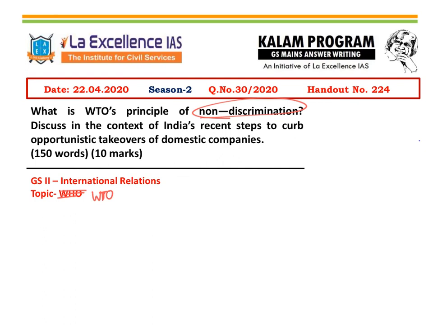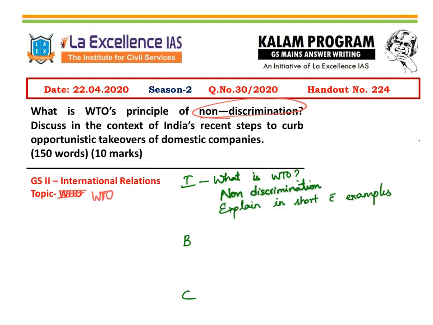Coming to how to write the answer in the introduction, body and conclusion format. In the introduction, we can write about what is WTO and what is understood by non-discrimination. We can explain in short with examples. The body part could consist of the context, that is what India's recent change in FDI means.